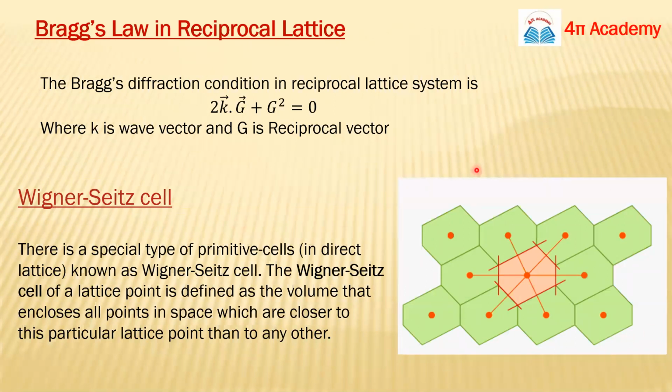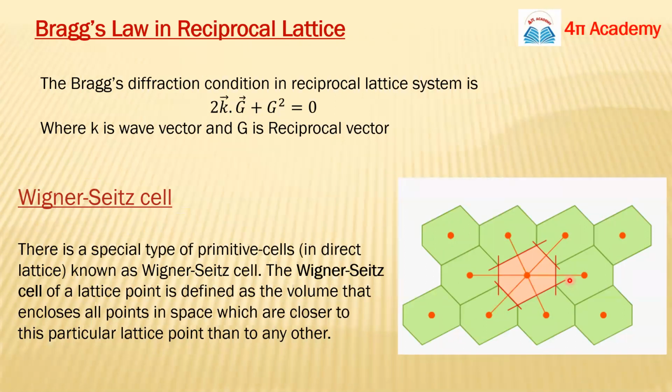Suppose we have this two-dimensional lattice system. Suppose this is your direct lattice system, and these red ones are your atoms, your lattice points. Suppose we want to draw the Wigner-Seitz cell for this lattice point. This area is the area which is closer to this atom than to any other atom.